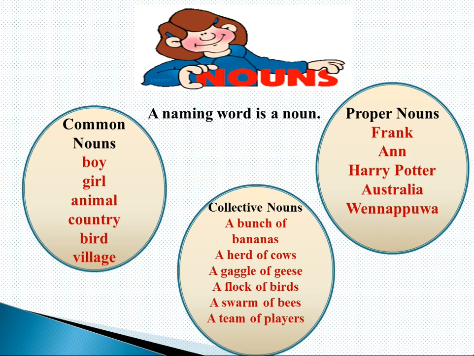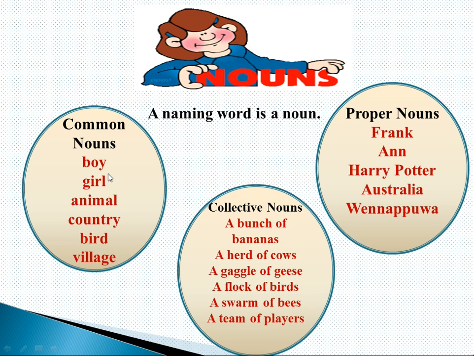Okay, nouns. A naming word is a noun. There are different types of nouns. They are common nouns, proper nouns and collective nouns. You may have heard of these examples. The name which we give in general to all persons, animals, places or things of the same kind is a common noun.